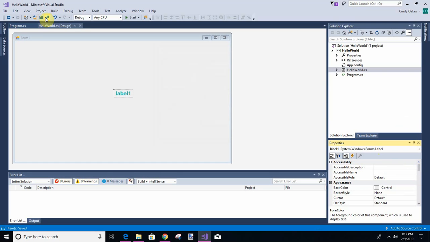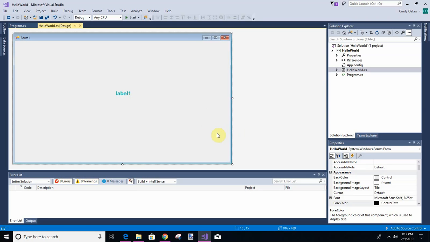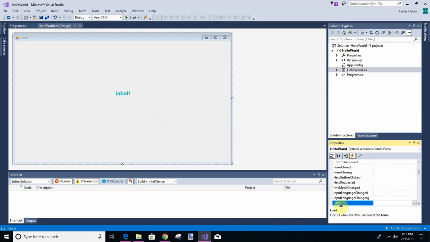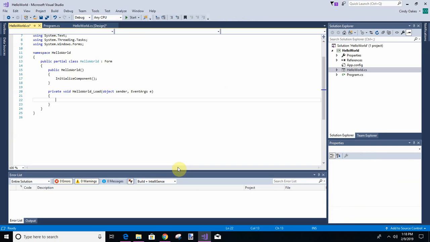Well, before we do that, let's double click this. There's several ways that you can do your load. Anytime you get a form, it's always best to do the load. You can double click it, and it will create your method for you, or you can go over here to properties and double click this, and it will create your method for you, or you can hand type it. We're not going to get into hand typing things just yet, so let's double click this. It created, underneath the initialize, our hello world load, and that's what we want. Anytime something loads, it will go through this.